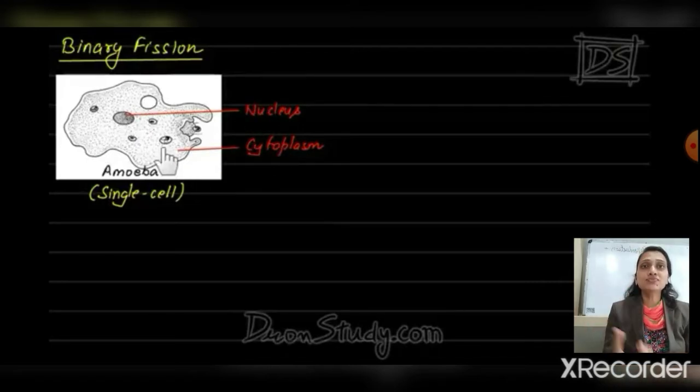So in this picture, the amoeba is reproduced by binary fission. It is a single-celled, unicellular organism. Inside the amoeba, the nucleus and the cytoplasm are present. So we will see how it reproduces.